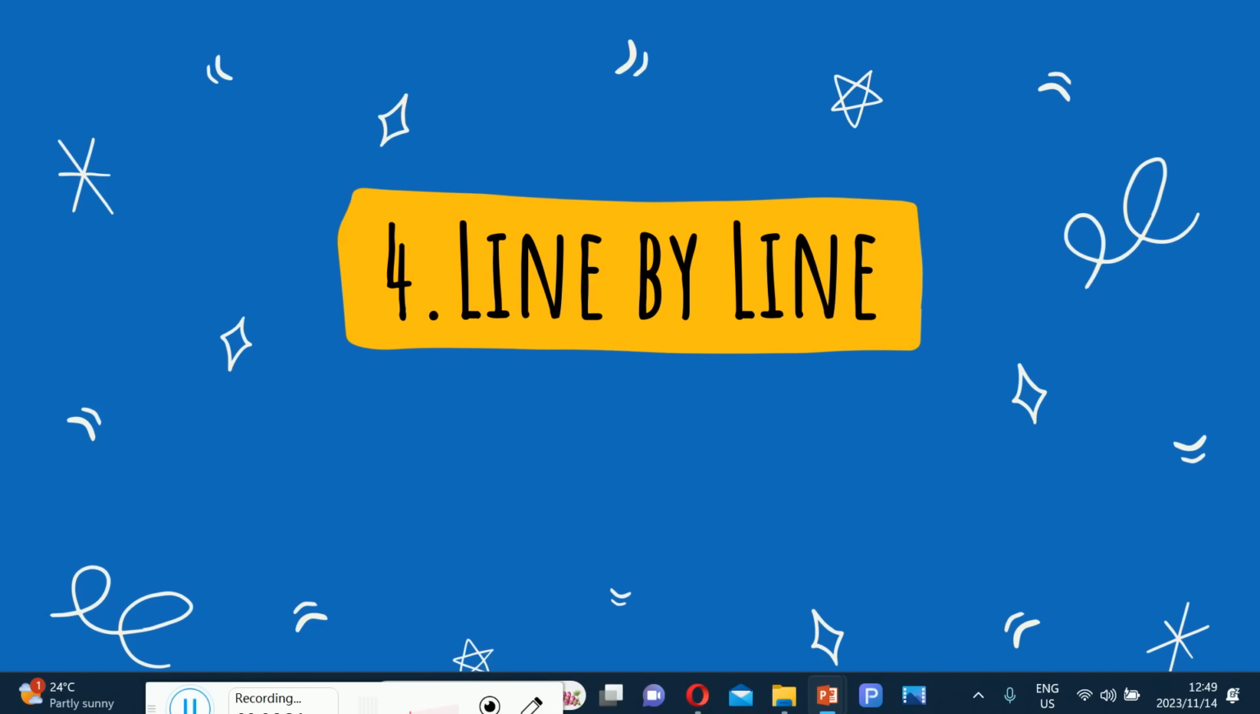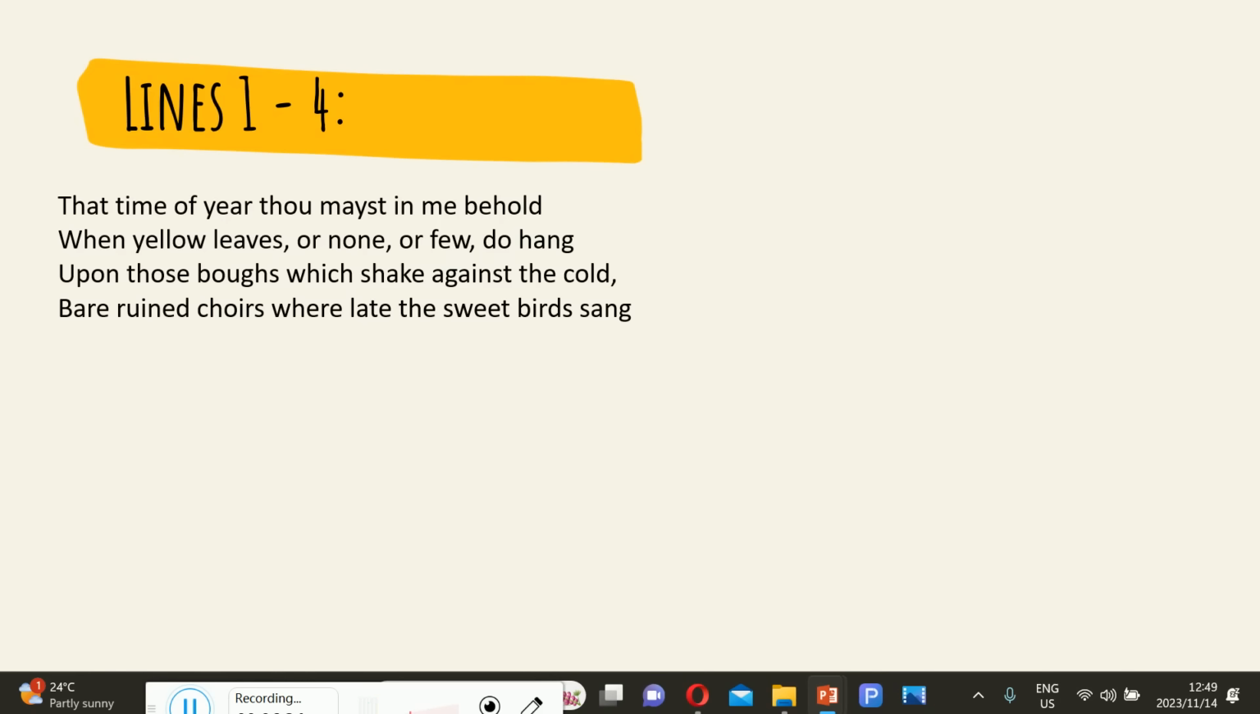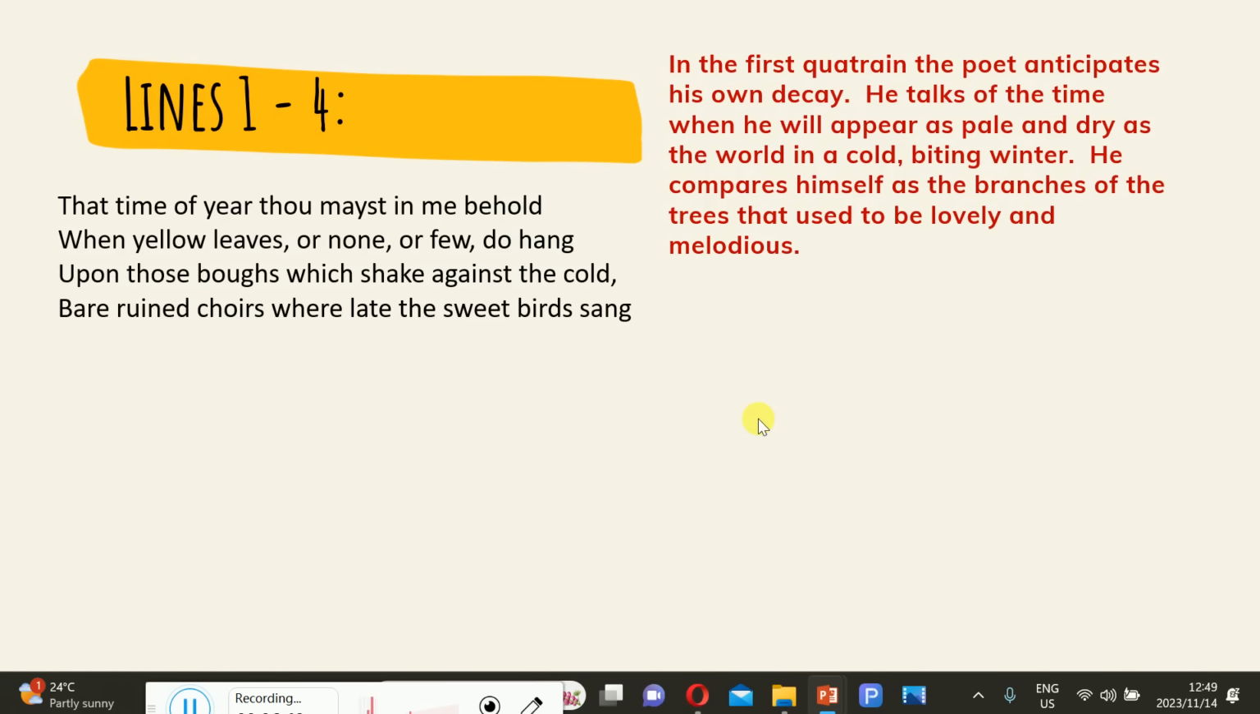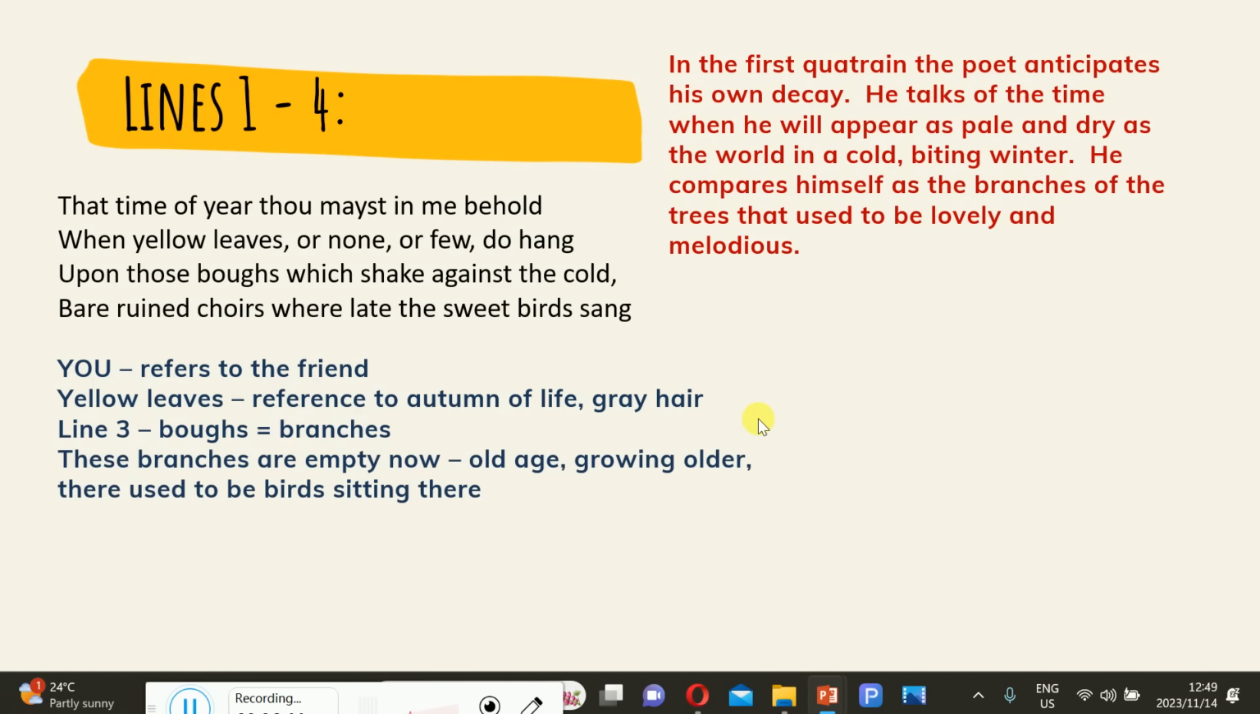Vocabulary, line by line. That time of the year thou must behold. Right? Let me just unpack the notes quickly. Right. In the first quatrain, the poet anticipates his own decay, means his own demise, his own death.